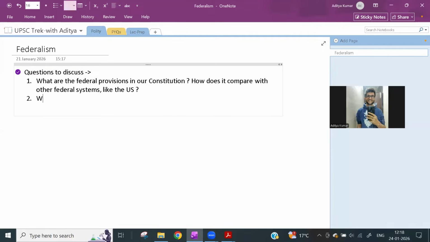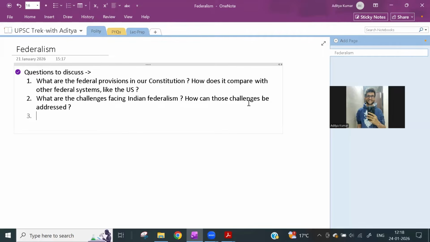So this is one question that we are going to discuss. And then, what are the challenges facing Indian federalism? How can those challenges be addressed?